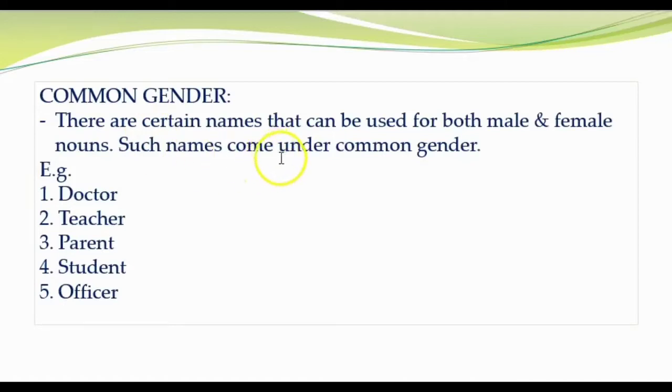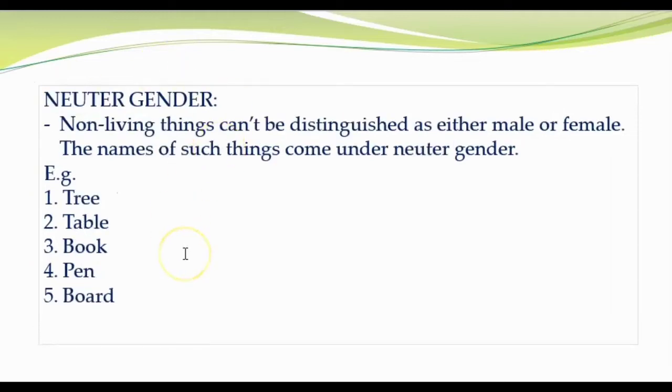Now, common gender. There are certain names that can be used for both male and female. Such names come under common gender. For example, doctor, teacher, parent, student, officer. By saying doctor, we cannot distinguish whether it's a male or female. So that comes under common gender. We cannot identify whether it is male or female. That's why it comes under common gender. Teacher, like teacher, right?